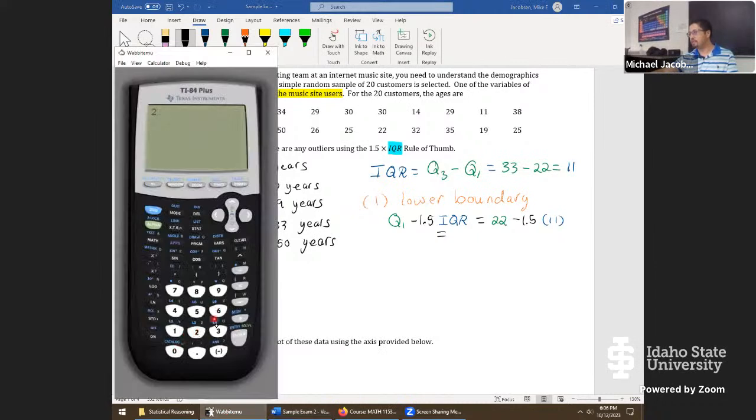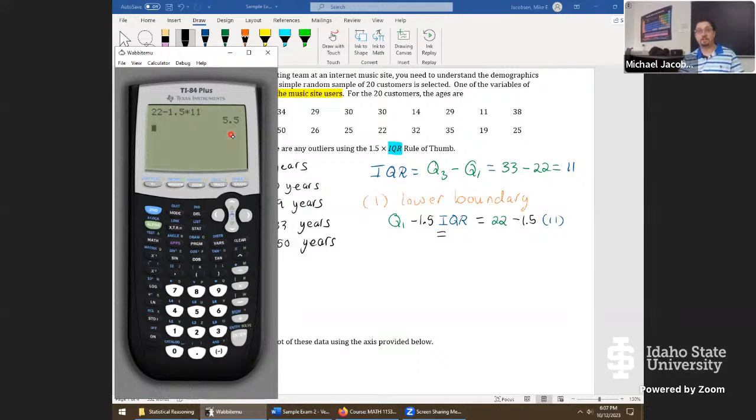So it's 22 minus 1.5 times 11. Oh, I forgot my minus sign. Let me back up. Minus 1.5 times 11 gives us this as our lower value, 5.5 years. Now, if anyone was on the music site and purchased music and they're younger than 5.5 years, that would be an outlier, and it would also be really weird, right?